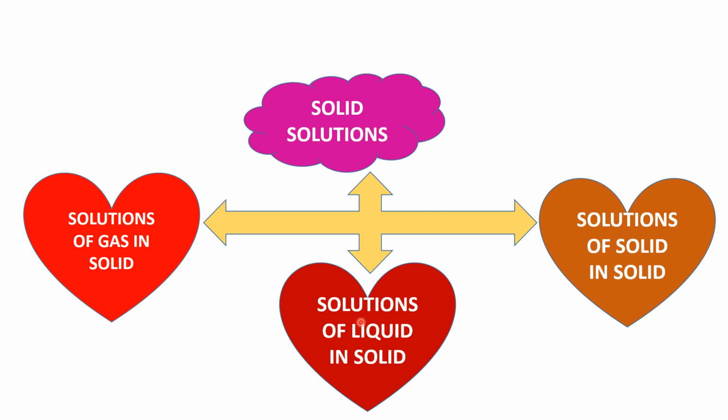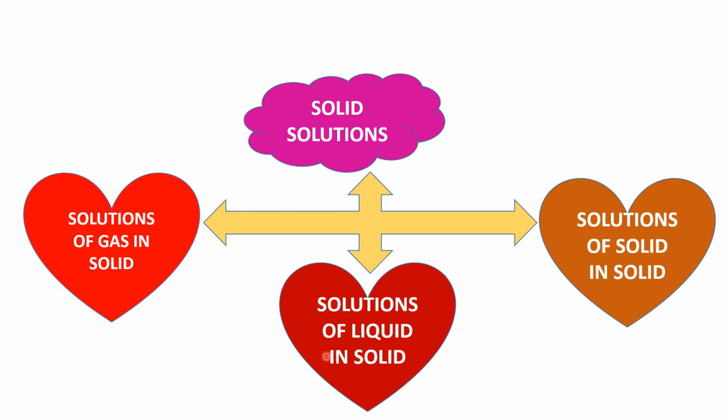Next one is solutions of liquid in solid. We know mercury is a liquid metal. So mercury in gold forming an amalgam is an example of solutions of liquid in solid. Another is water in solid, such as salt or sugar forming moist solids.